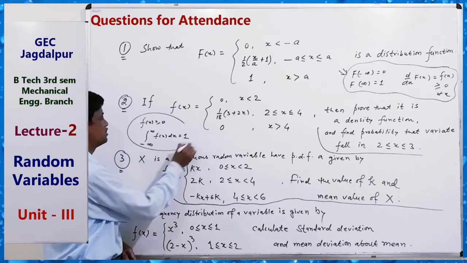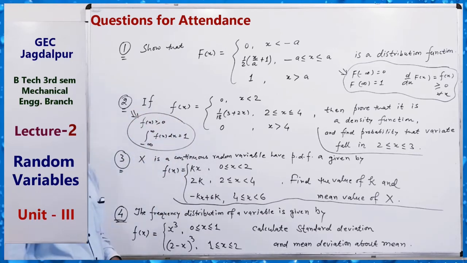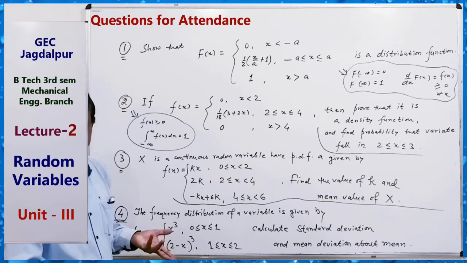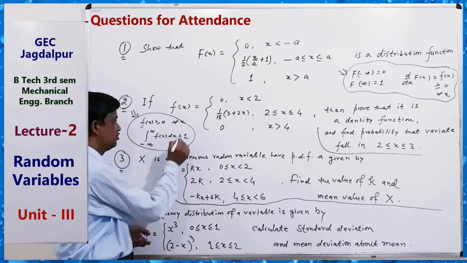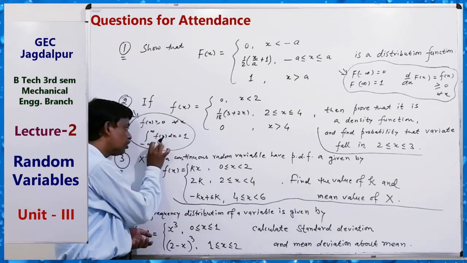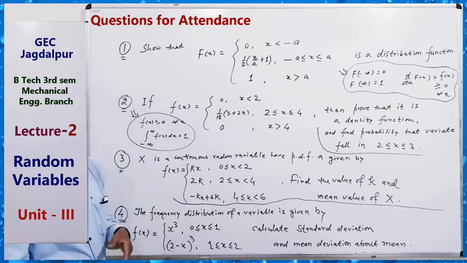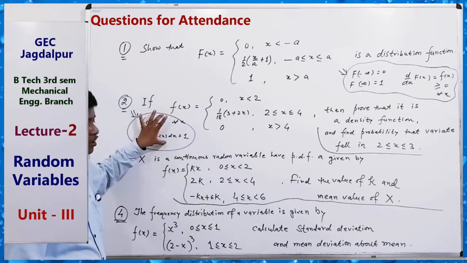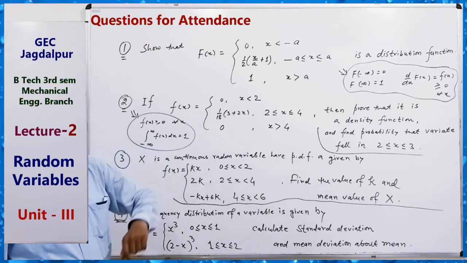We have to show f(x) is greater than or equal to 0 for all x, and that the total probability equals 1. If these two are true, then this is a density function.